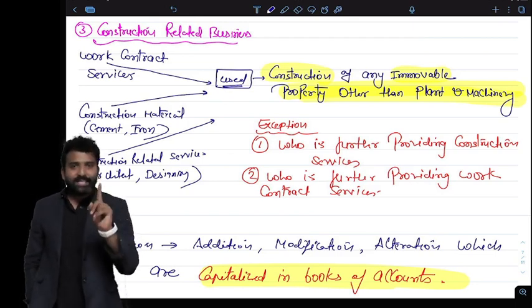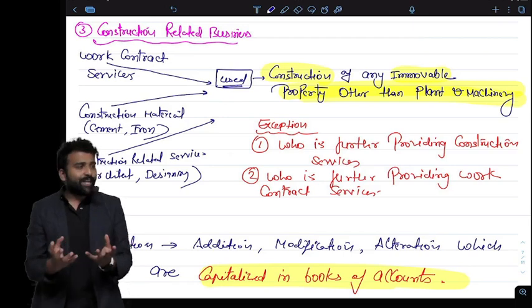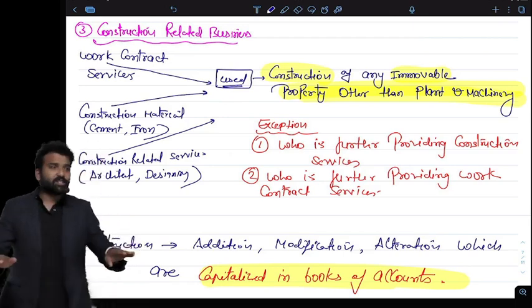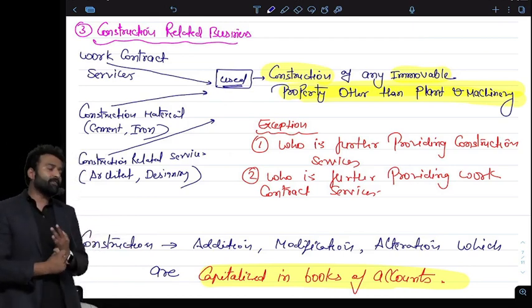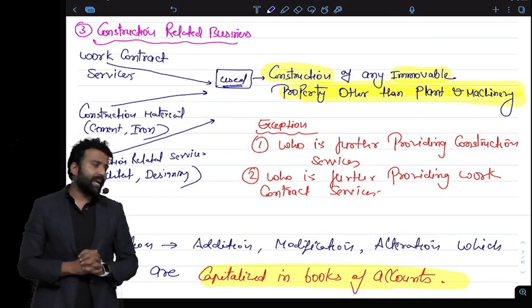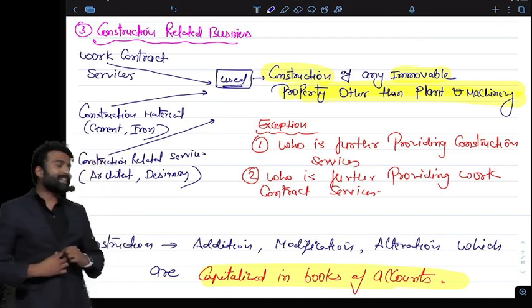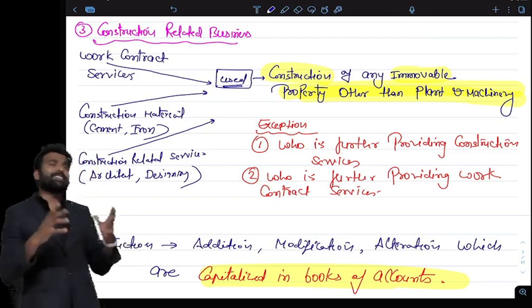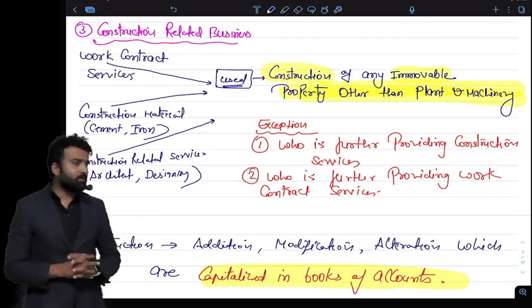Only it is allowed if you are constructing any base or foundation of plant and machinery. If you are creating a civil structure for installing plant and machinery, for that civil structure, if you are buying something, you can claim the credit. But if you are constructing an office, a shop, a factory, a civil structure for your business, no ITC is allowed on construction material.